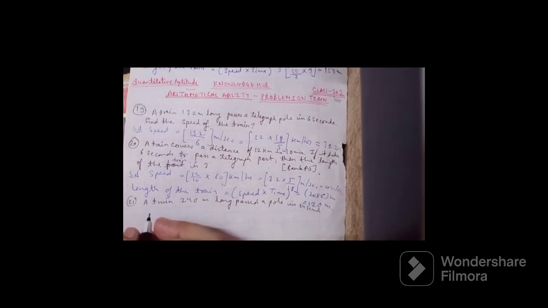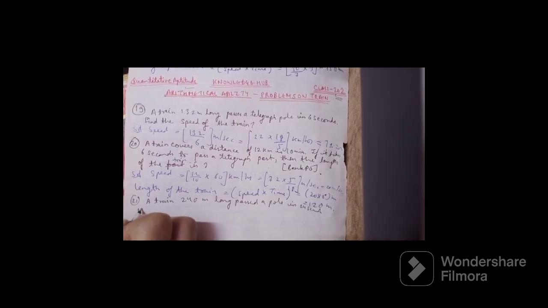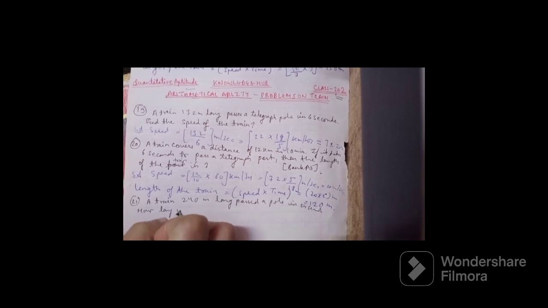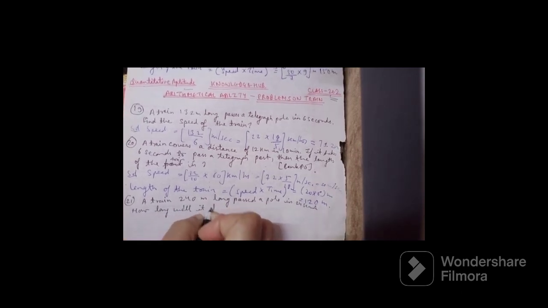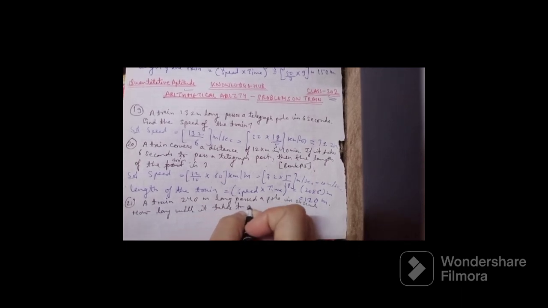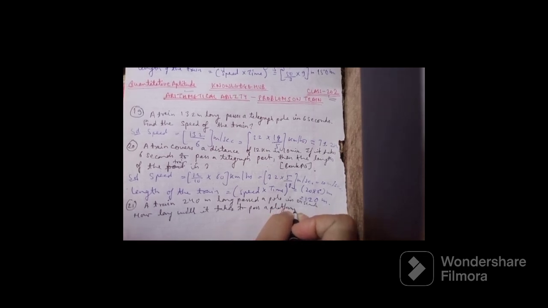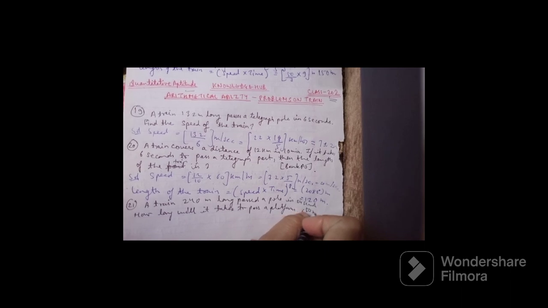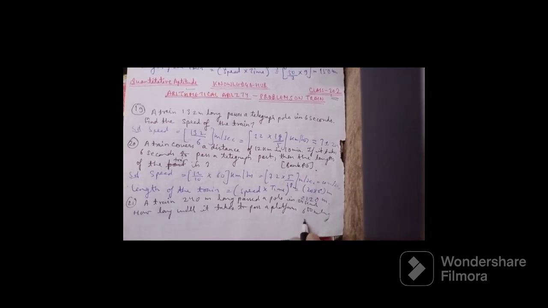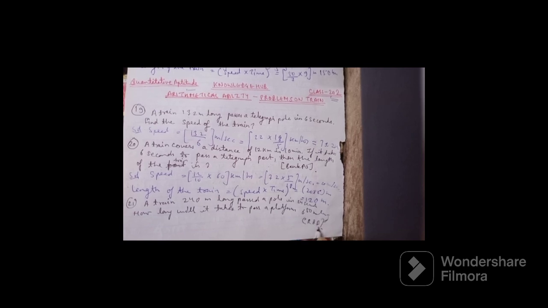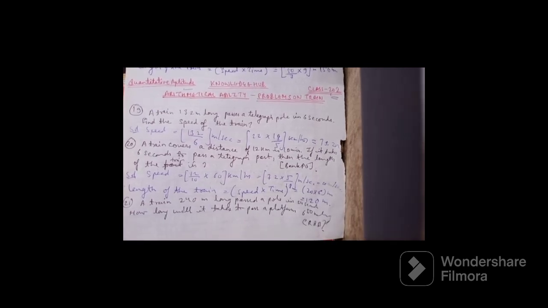How long will it take to pass the platform 650 meter long? This has been asked in RRB examination paper. So let's find it out. The options were 65 seconds, 89 seconds, 100 seconds and 150 seconds here. So we'll go for the same.